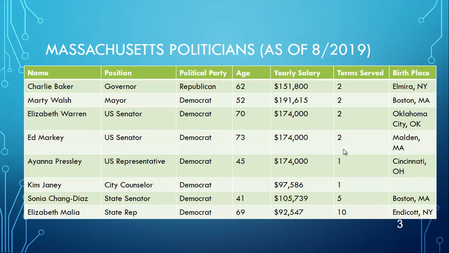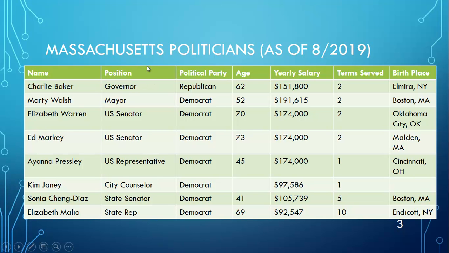And the individuals, remember, are who or what the data set is about. And right now this is about the Massachusetts politicians. And these are those politicians, right? So these are the individuals: Charlie Baker, Marty Walsh, Elizabeth Warren, Ed Markey, Ayanna Pressley, Kim Janey, Sonia Chang Diaz, and Elizabeth Malia. Those are the individuals. And everything else is a variable. That's a characteristic about these people, right?